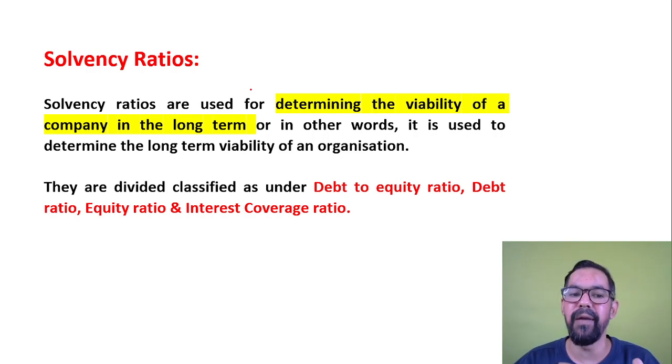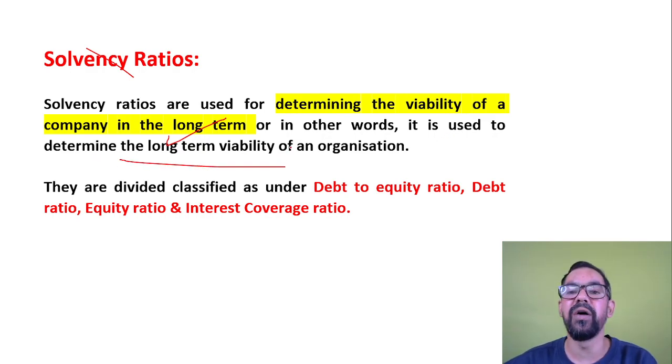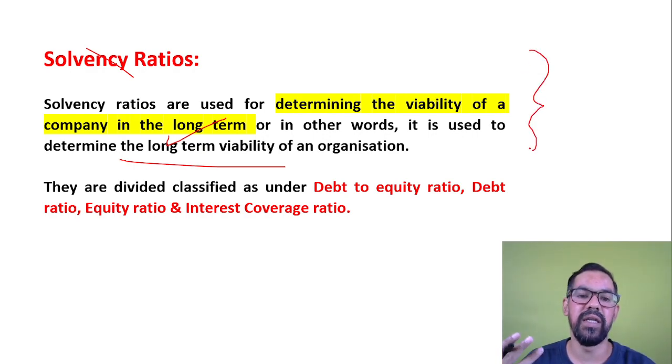With the help of solvency ratio, you can calculate these things. Solvency ratios are used for determining the long-term viability of an organization. Basically we are studying the long-term debt versus the capital or the shareholders' equity in an organization.